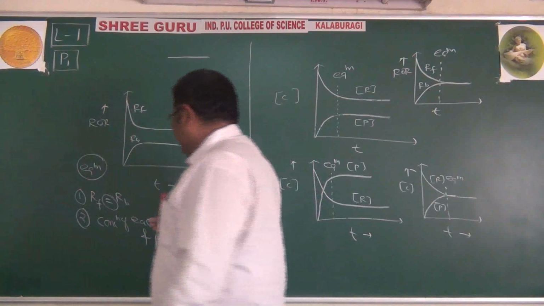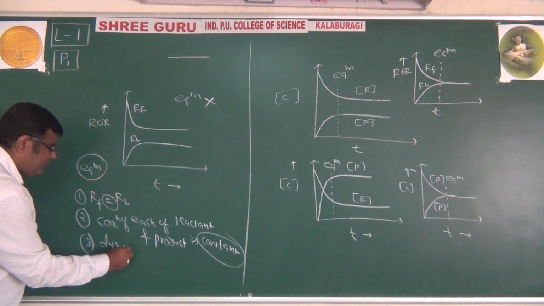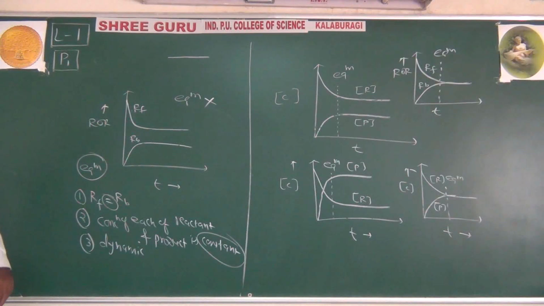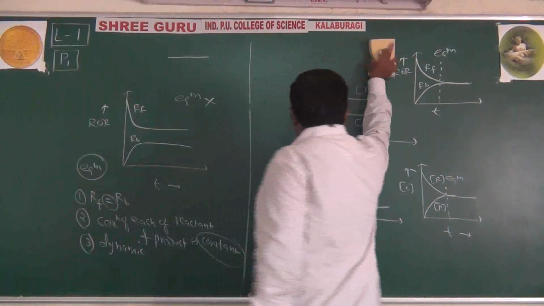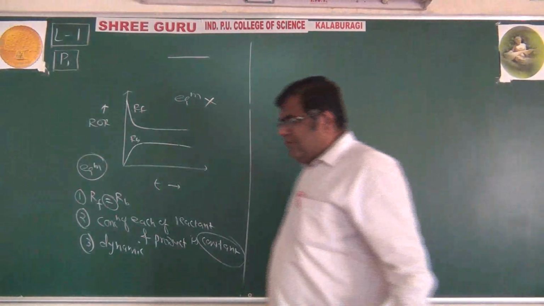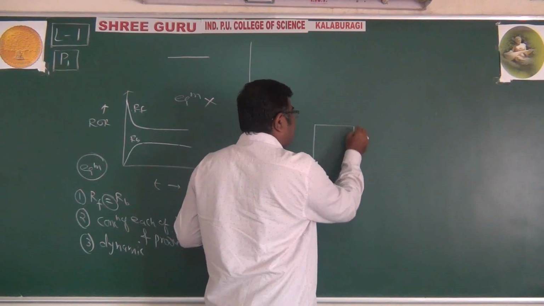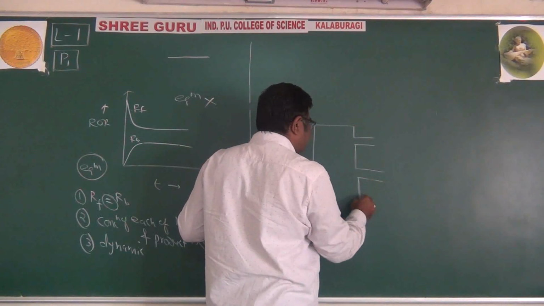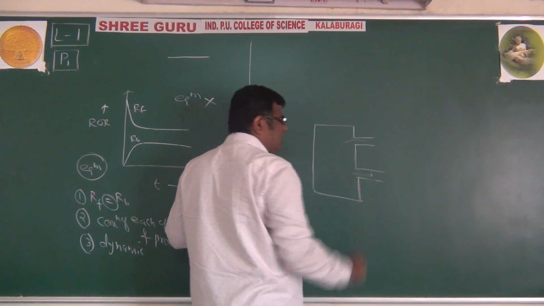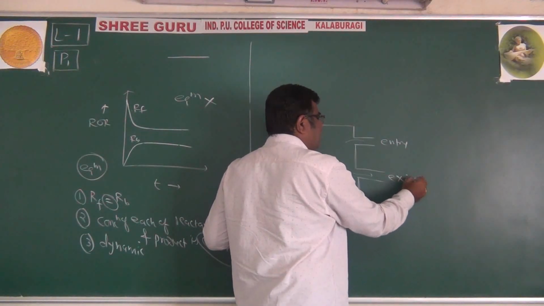And the third point we can say regarding equilibrium is that it is dynamic in nature. Now what do we mean by dynamic? Dynamic in nature means it is not static. It is not static. It is dynamic. For example, if we have one room here and we have two doors here. People are coming in from this door and they are exiting from this door. This is entry and this is exit.